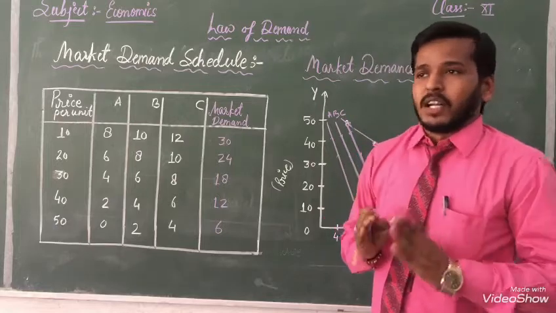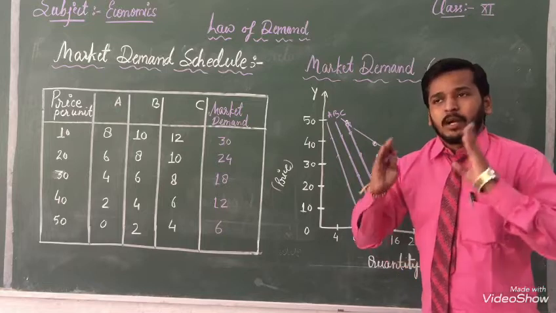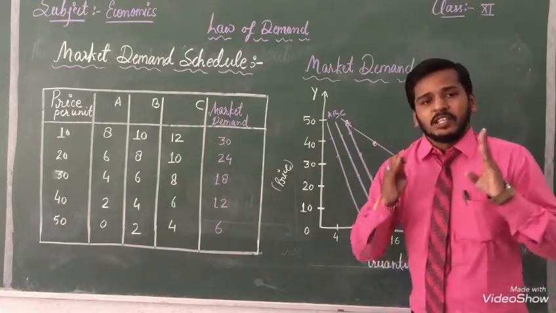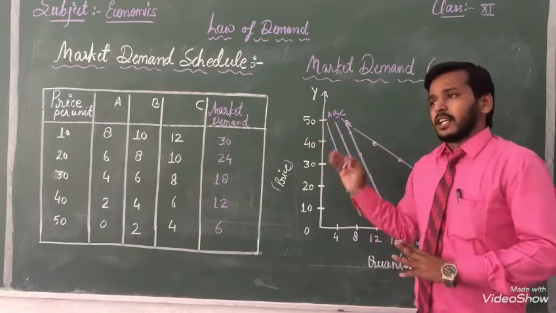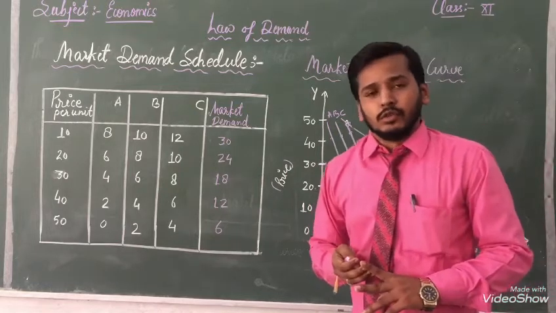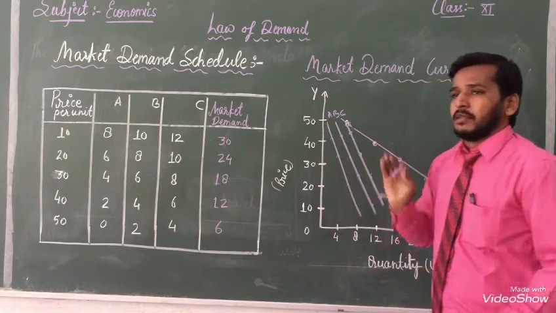मैंने इसे एक माना है, मानक के अनुसार ऐसे बनाया है. When you make it on a graph, it should be 100% neat and clean, and the exact answer will come. Here, on the board, I just made this line as an example to show you. So this is the difference between individual and market demand.